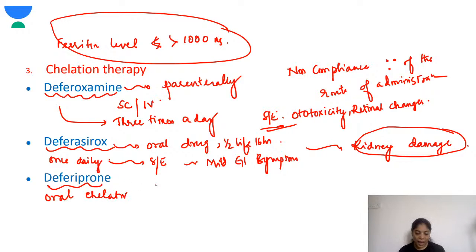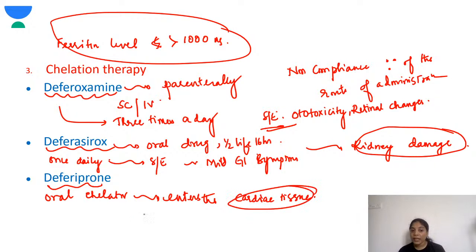This is very specific to the cardiac tissue. It's a small molecule and it enters the cardiac tissue. This is best in case of cardiac hemosiderosis.